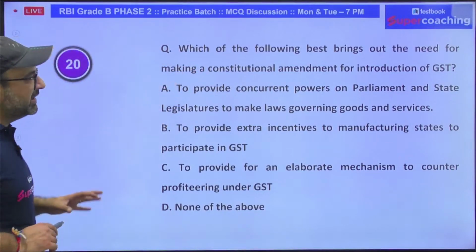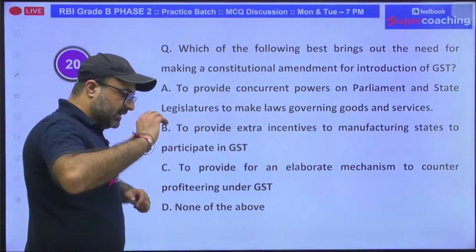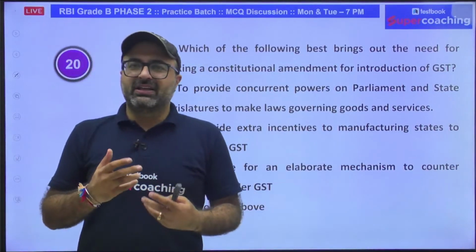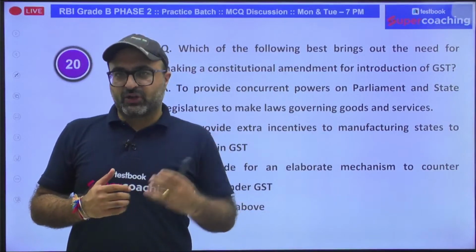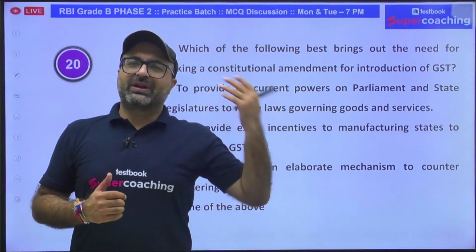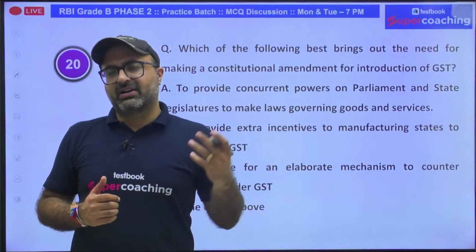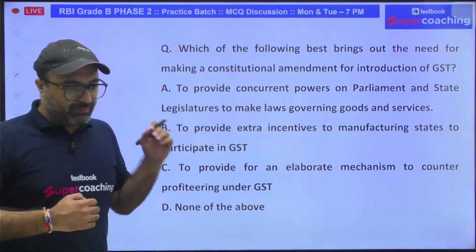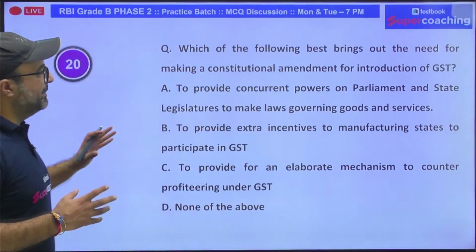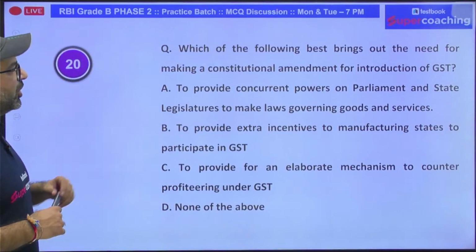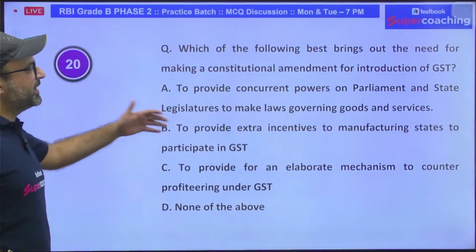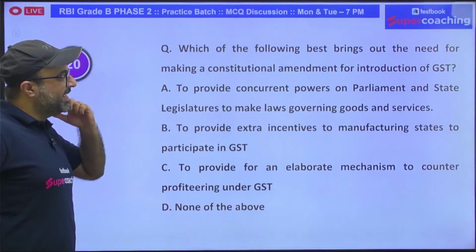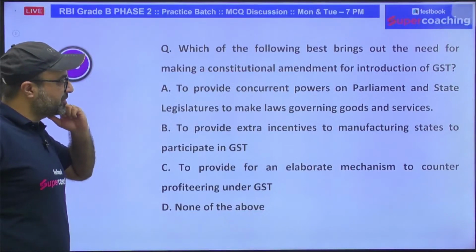We know that GST is basically implemented with the amendment which has been done in the Constitution, which was the 122nd Constitution Amendment Bill and the 101st Constitution Amendment. In relation to that particular amendment, which of the following best brings out the need for making a constitutional amendment for the introduction of GST?